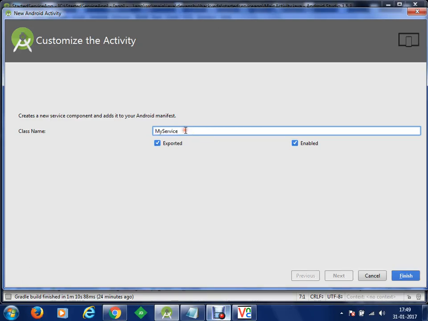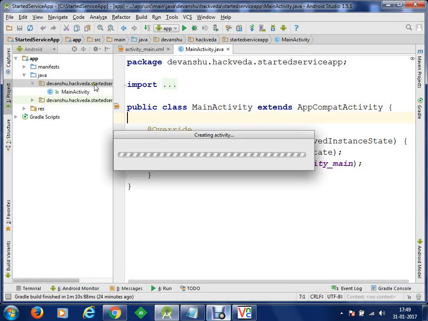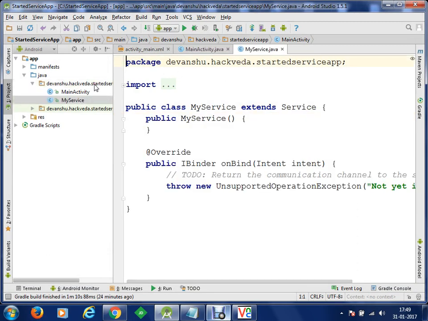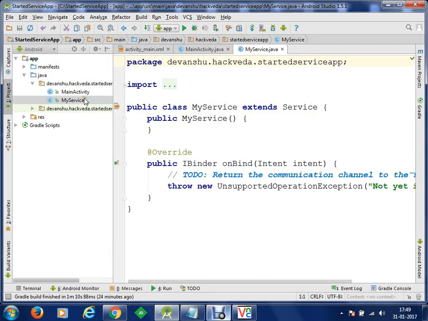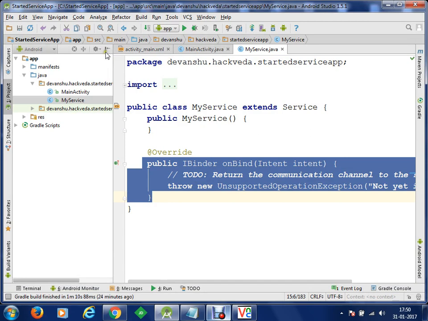So I'm going to create a new service here, and let's say the name of the service will be my service. We're going to click finish and our new service will be created within our package. Once the new service is created, you can see that it extends the Service class. You have a constructor wherein you can initialize your variables, and then you have an onBind method here.